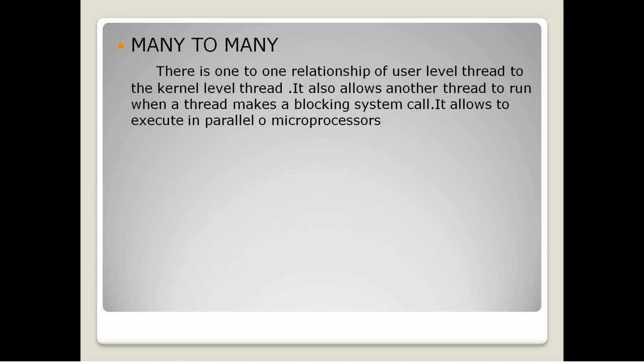And then next is the one-to-one model. In this model, there is a one-to-one relationship from the user level thread to a kernel level thread. Each user thread will be mapped to a kernel thread, and it allows another thread to run when a thread makes a blocking system call. If any block occurs in a user thread, only the particular kernel thread associated with the blocked user thread will be blocked, and the others will be the same. This allows parallel execution in a multiprocessor, and it makes the execution part very easy.